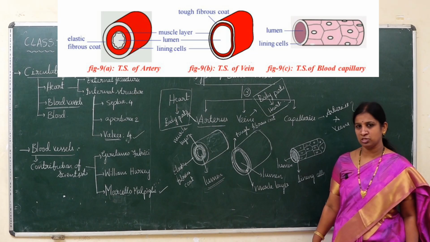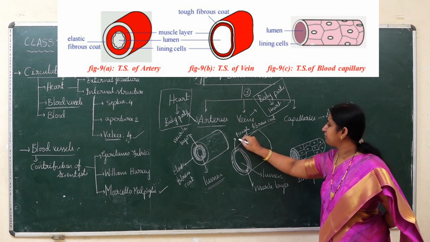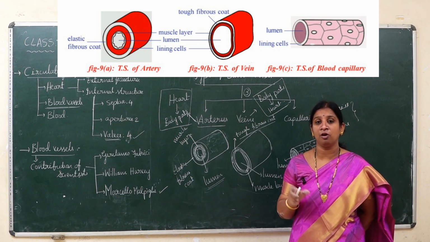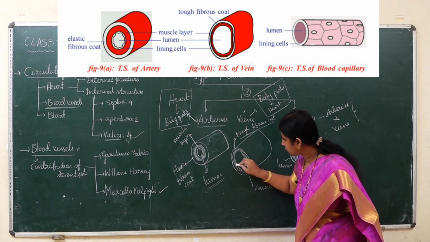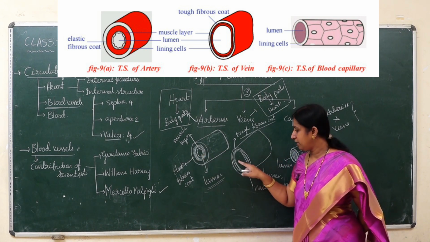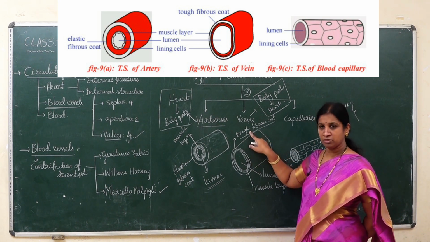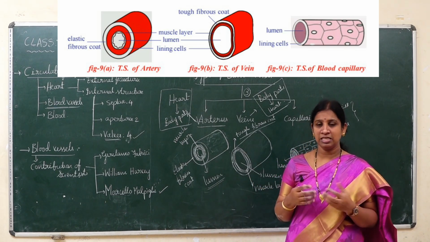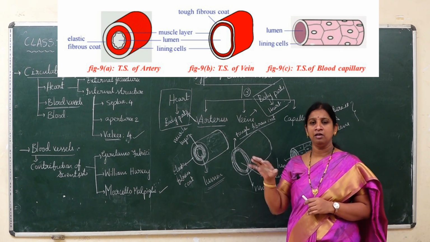Whereas when you talk about veins, children, here the outside membrane is very thin and has a very tough fibrous coat. Tough means it cannot stretch. It is very strong. The next layer is, as usual, the muscle layer in both. But inside, here the lumen is very small, whereas here the lumen is very big. So I said the relation now. As the vein has a tough fibrous coat, the lumen is big, because even if more blood flows, it cannot extend its size. Naturally the lumen is big, so it can control the flow of the blood.